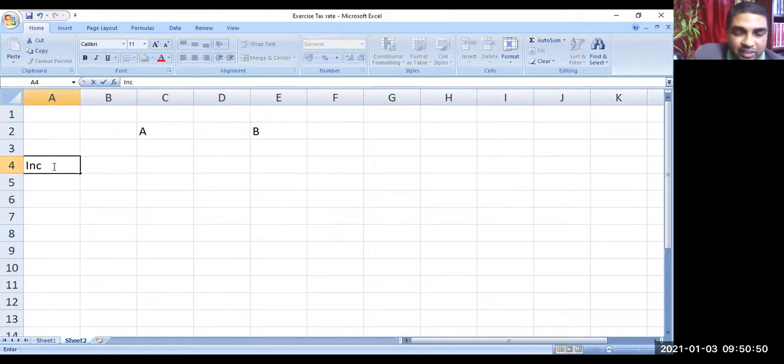Are you able to see the screen now? Excel file, are you able to see?